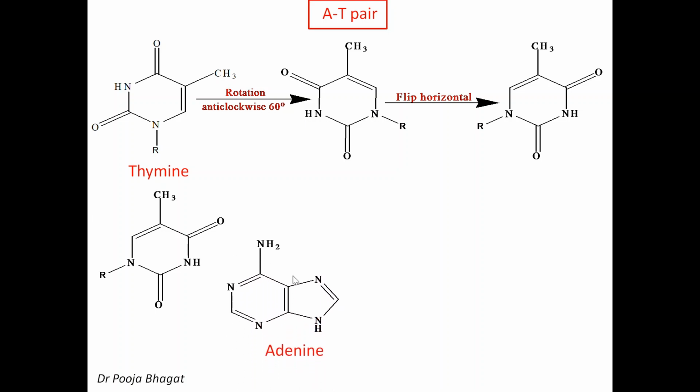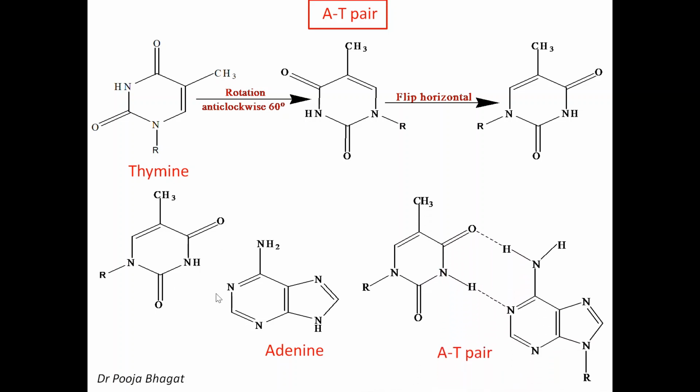And now you write down the structure of adenine. This we have to write down as it is. Now you can see here, this hydrogen can form hydrogen bonding with this nitrogen, and this hydrogen can form hydrogen bonding with the oxygen. So we'll expand this NH and NH2. Expand it, NH and H and NH2, and you can easily draw the hydrogen bond.